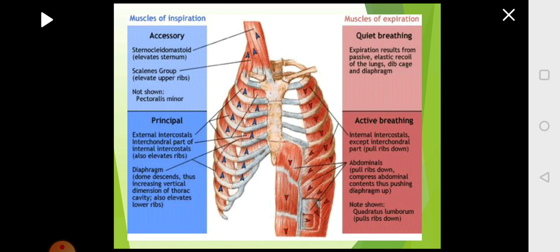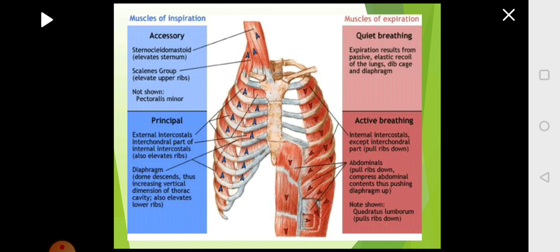The other important muscle which is responsible to bring about inspiration is the diaphragm. It's like a dome, and this will be pushed down into the abdominal cavity. When it pushes down, what happens? The vertical dimension of the thoracic cavity will become big.